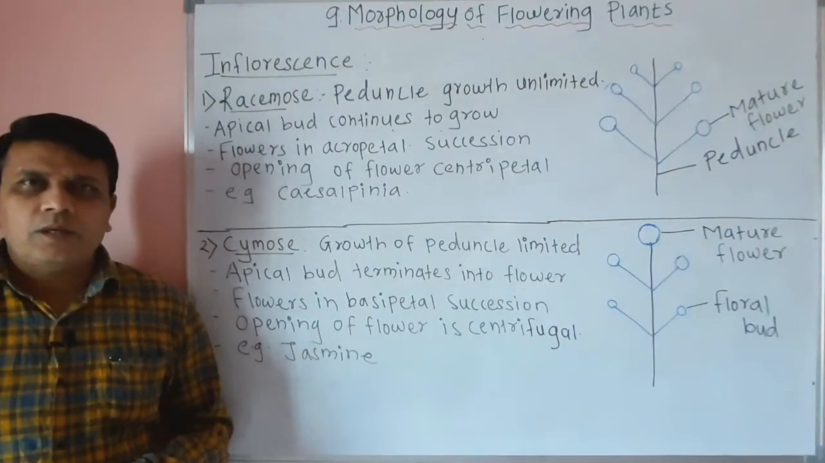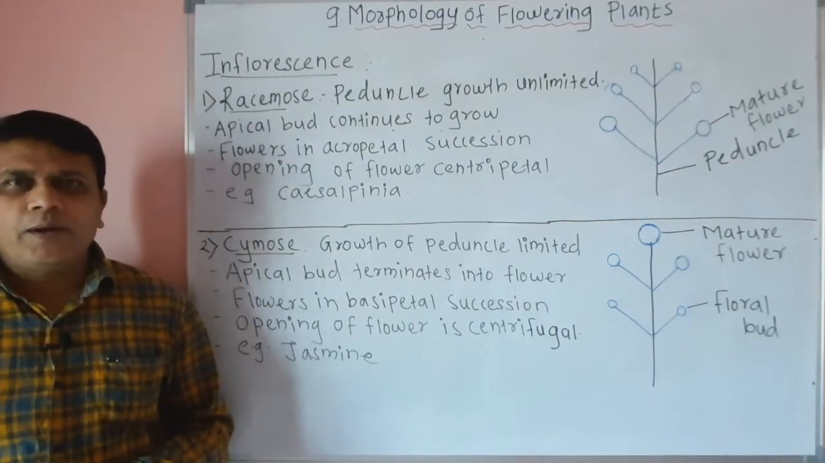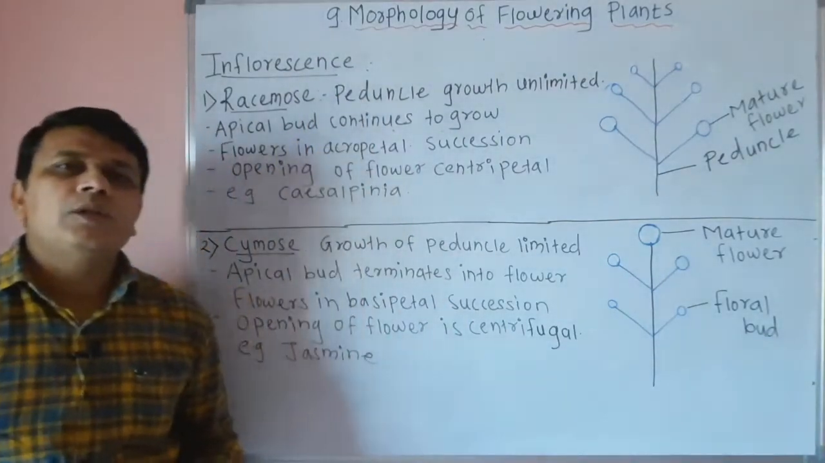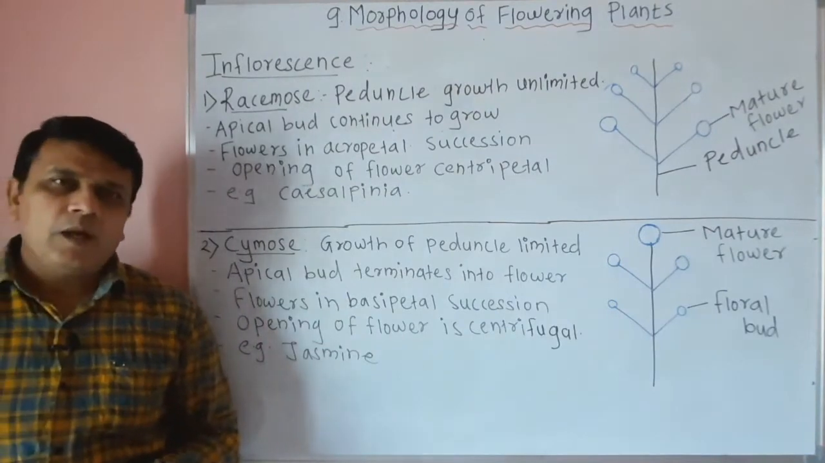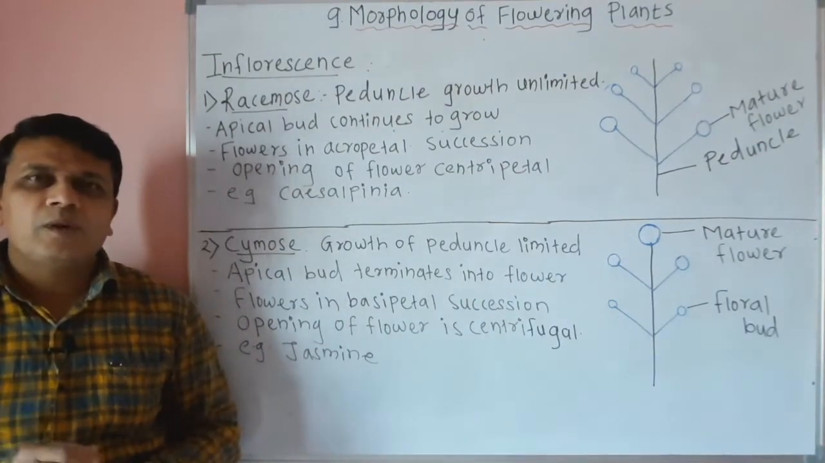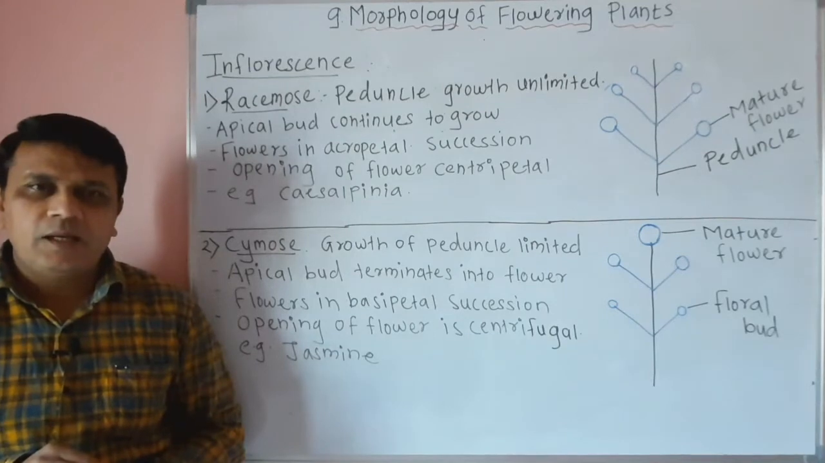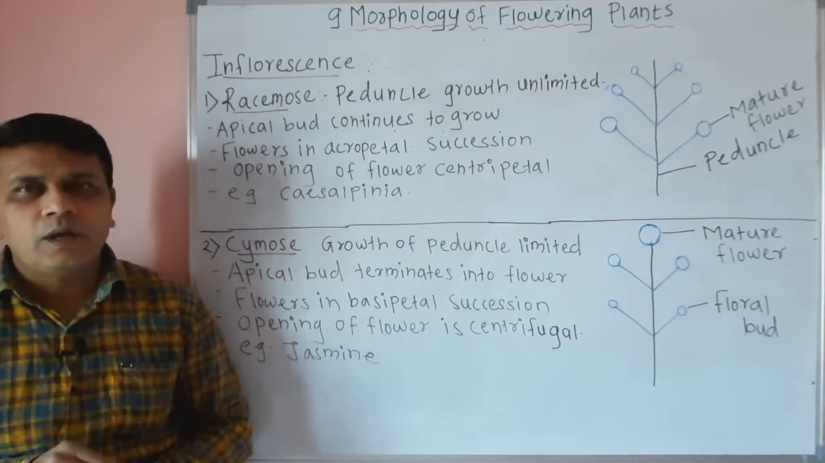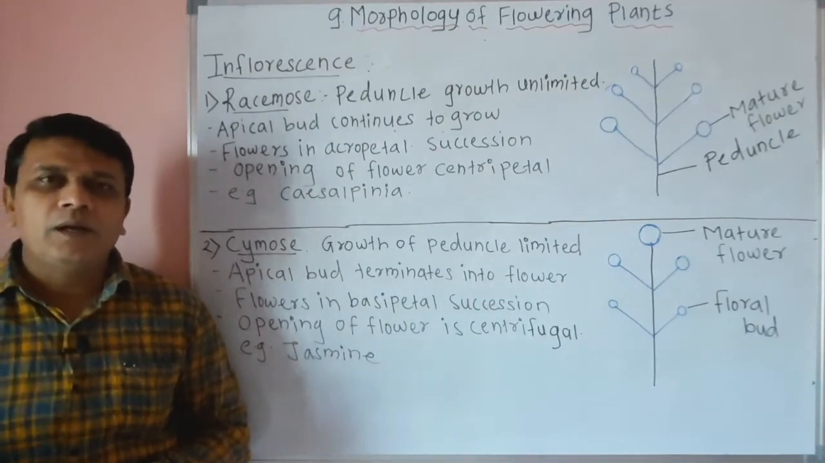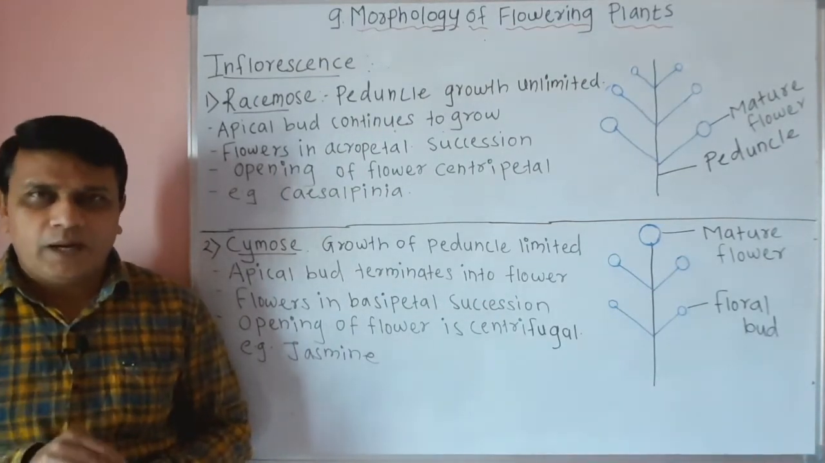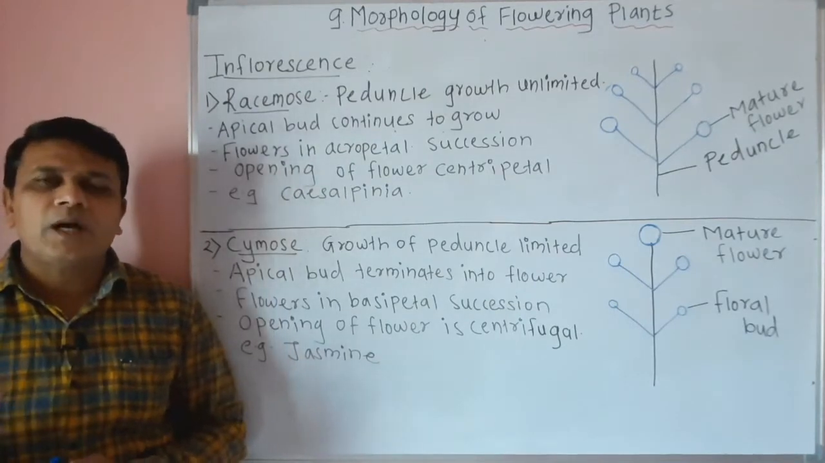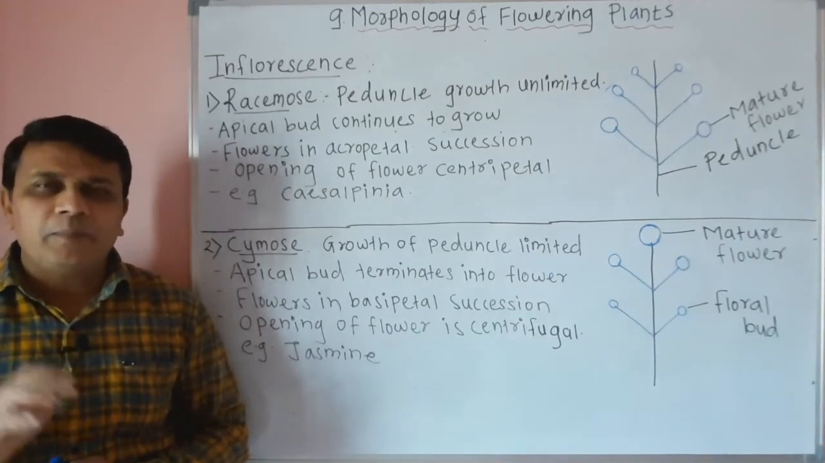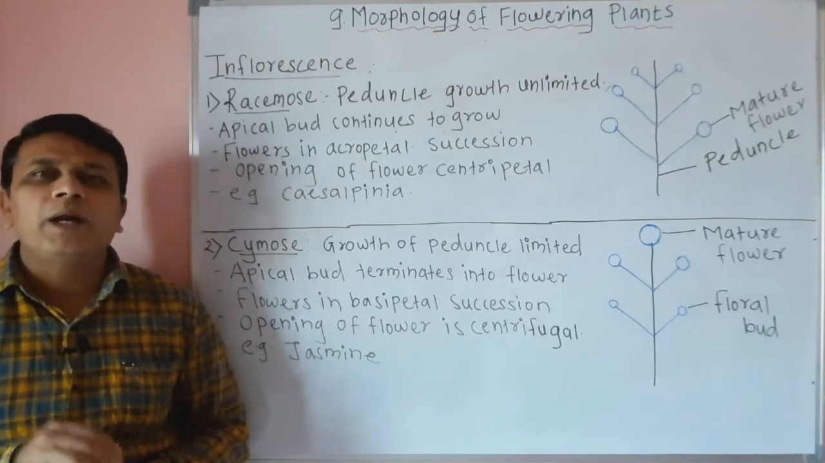Hello students, in this session we are going to start chapter number 9, that is morphology of flowering plants. Now you know that angiosperms are the flowering plants and they belong to phanerogams in the system of classification. You have already learned regarding kingdom Plantae. So angiosperms are the flowering plants and they are the only plants which show development of fruit.